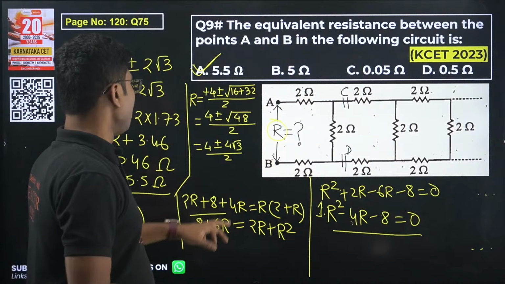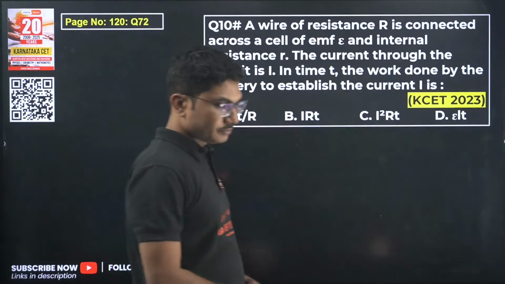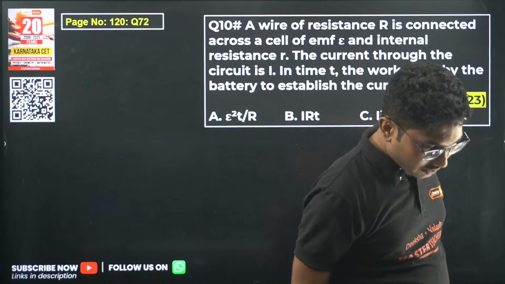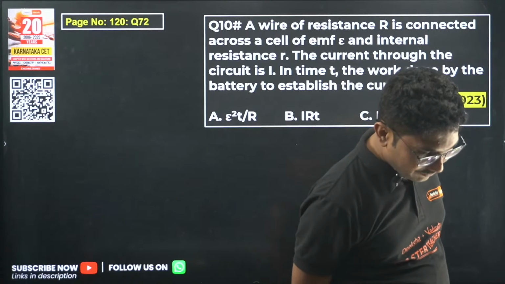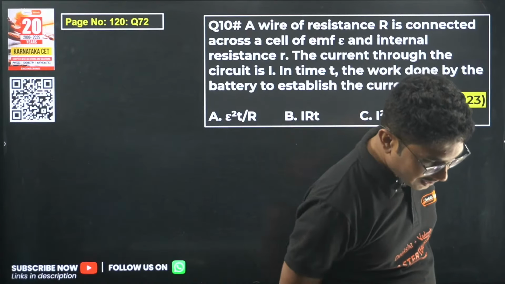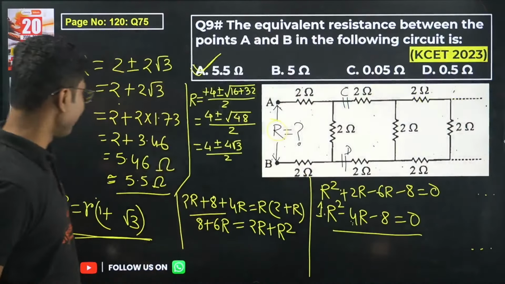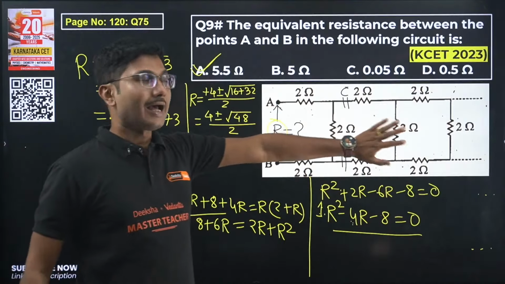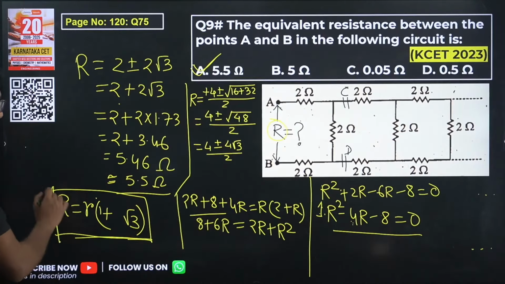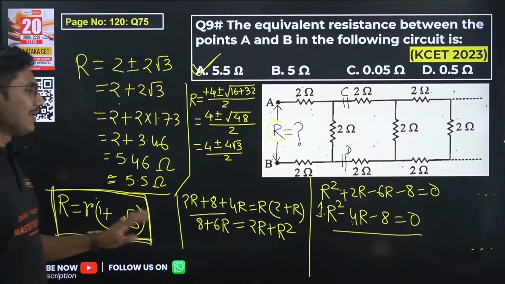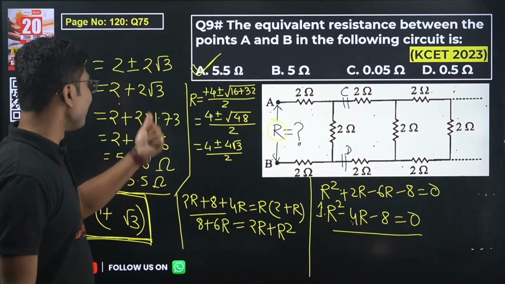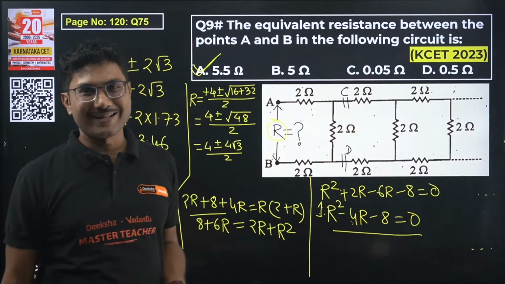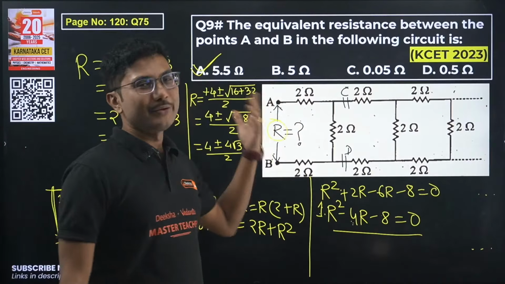Now next question. Fatima is saying, sir, physics is hard, can't solve the questions, please help and make physics easy, short tricks please, sir. So Fatima, as I mentioned, the short trick is this. If you know this is the pattern, then the resistance formula is simply this one line. Use this formula, put the values and you get the answer. If the pattern is different, then I cannot help you, you have to do it yourself.